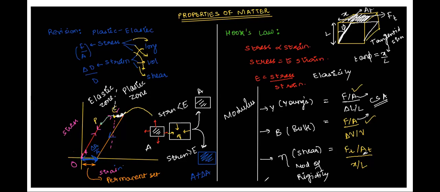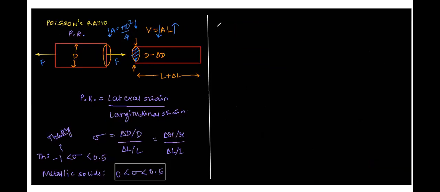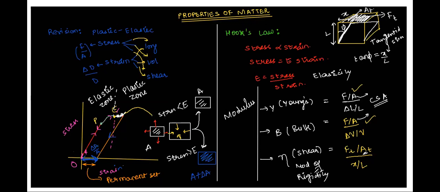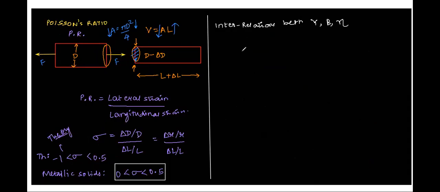These are called interrelations between elastic constants. Interrelations between Young's modulus, bulk modulus, and coefficient or modulus of rigidity, or shear modulus, right? Sometimes they also call it coefficient of rigidity.